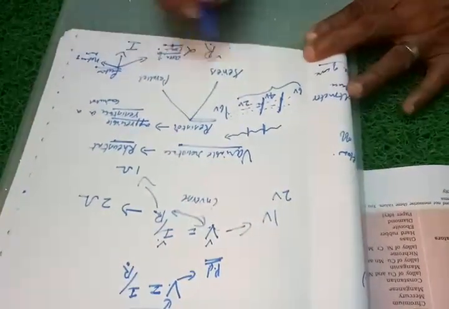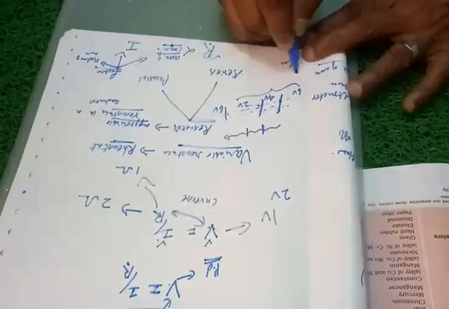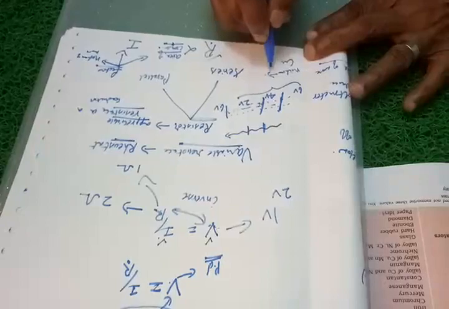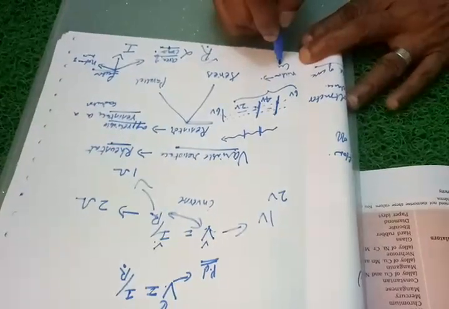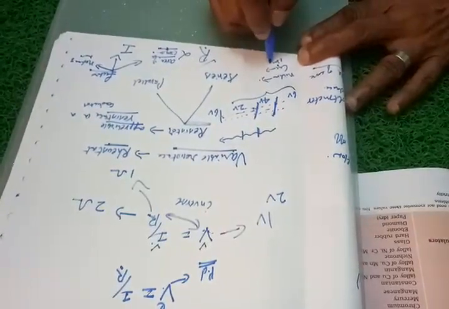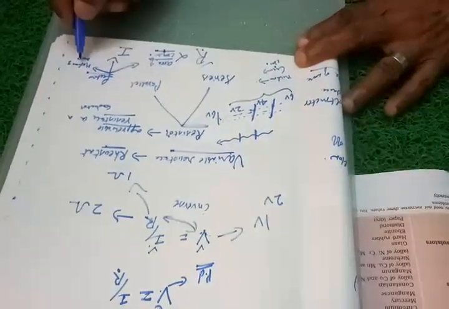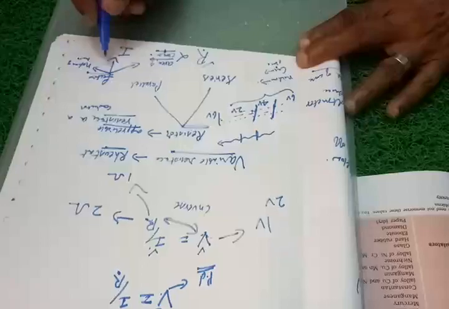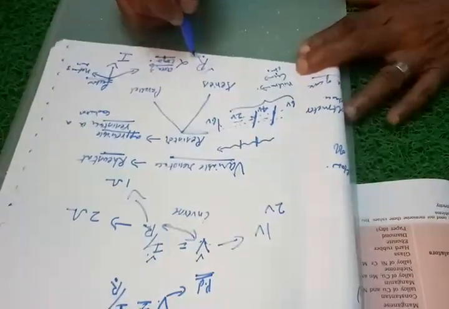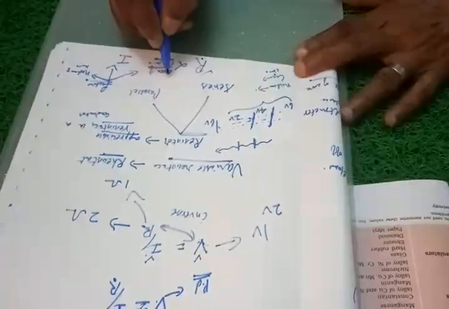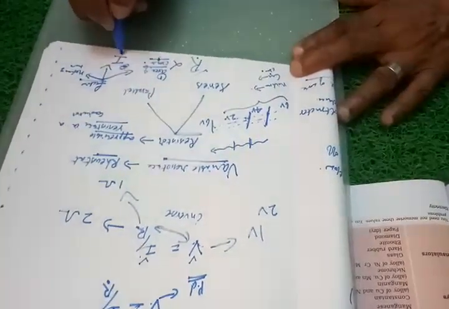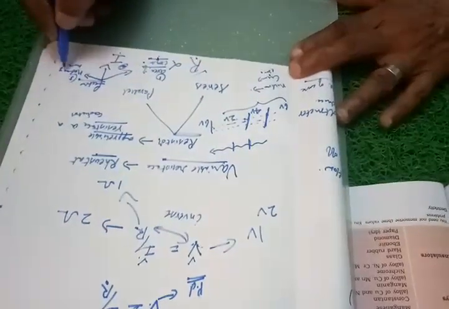For example, the conductor you are taking copper and the conductor you are taking nichrome. Nichrome will be having more resistance compared to copper. Then compared to iron, copper will be having less resistance. Like that, the material also will affect the resistance. It is also one of the factors for resistance. So the resistance of a conductor will depend upon three things. One is area of cross section, second is the flow of electric current in it, and third is the nature of the conductor.